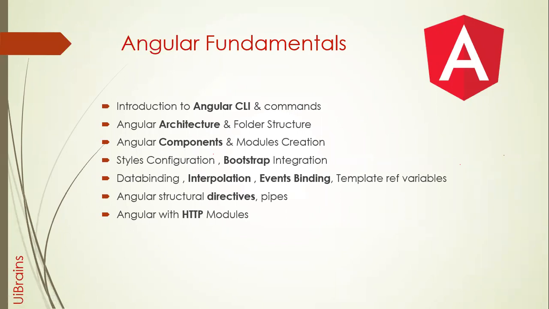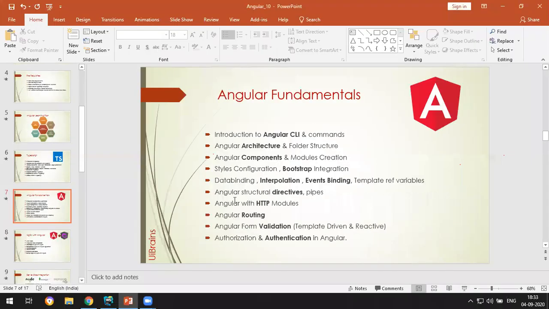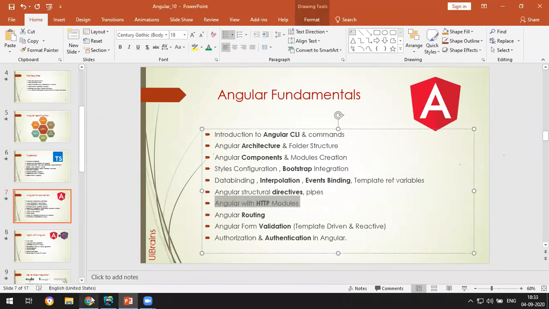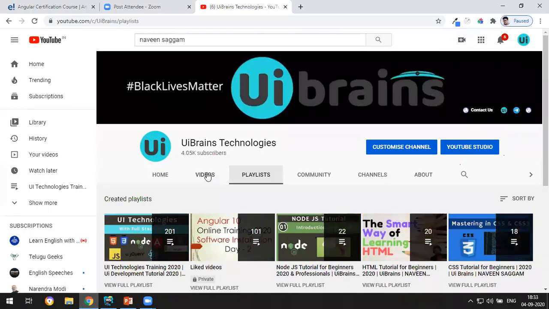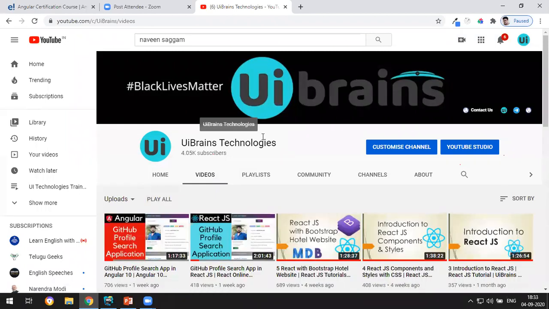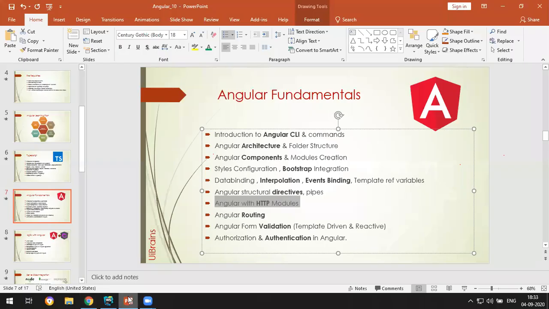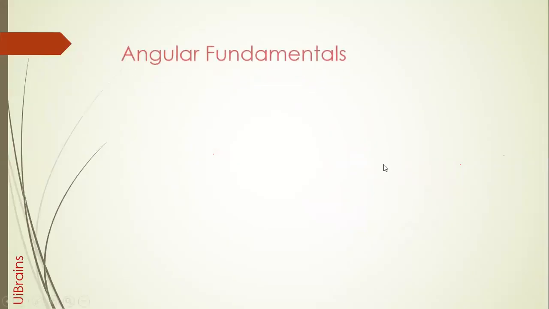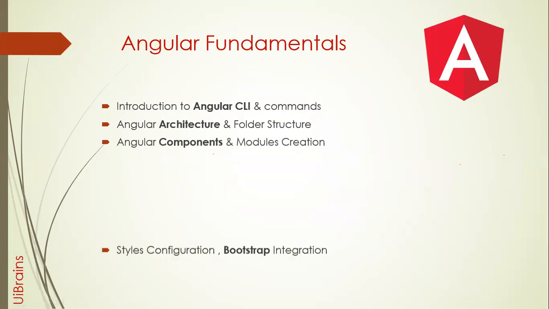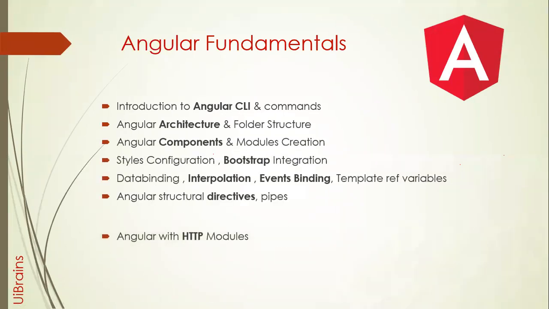And the best part about this is, in this example we will develop an application called a GitHub search. I think I can show you once we have done with Angular HTTP. If you go to my YouTube, we developed an application. So this is the application. See, Angular GitHub profile search application. This purely depends on the HTTP client module. Okay, so for every concept we have a dedicated application. That's what I want to tell you.